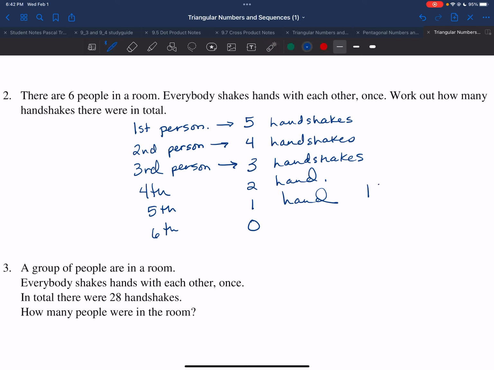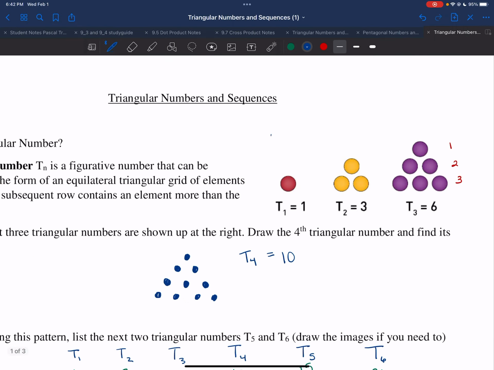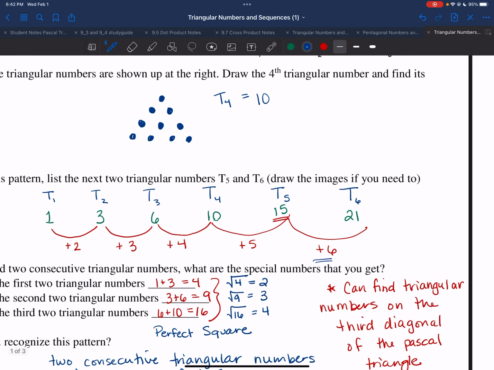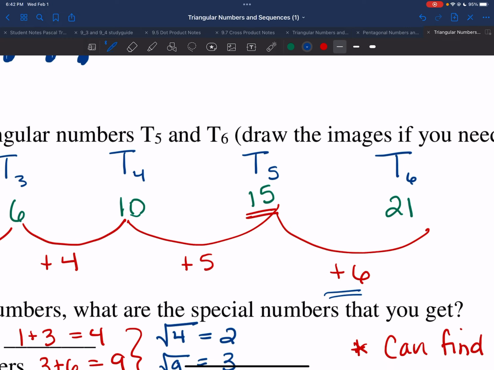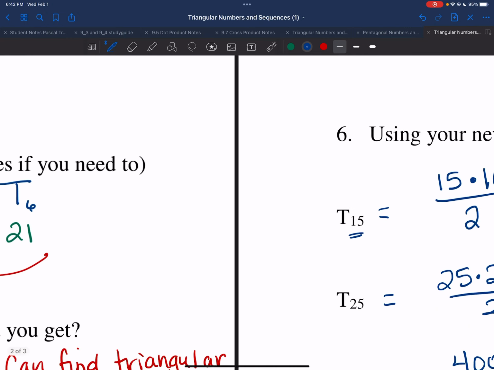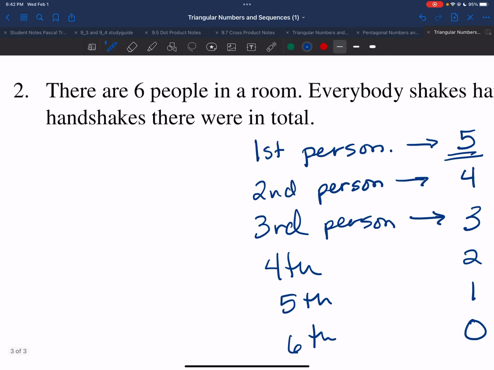So there were 15 handshakes total. Now hang on a second. When we had T5, I believe I also had 15. So 6 people gives us a T5 situation.